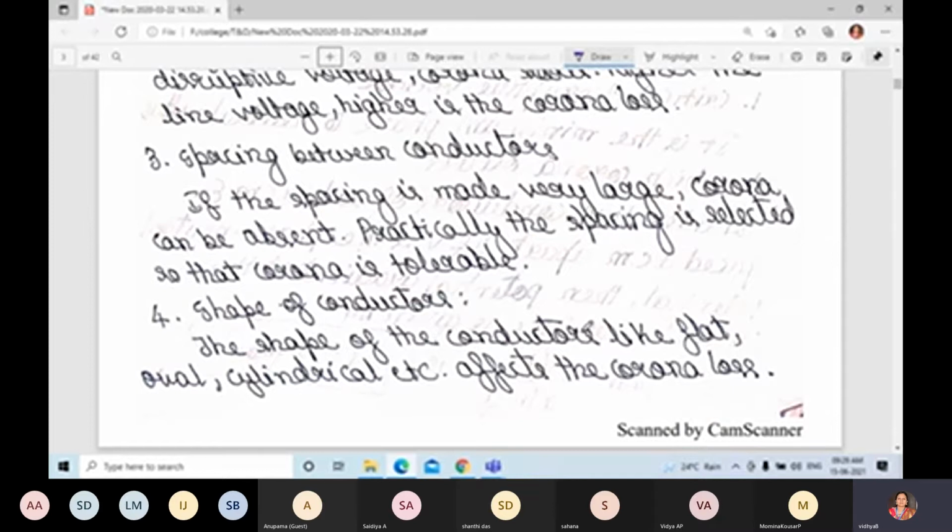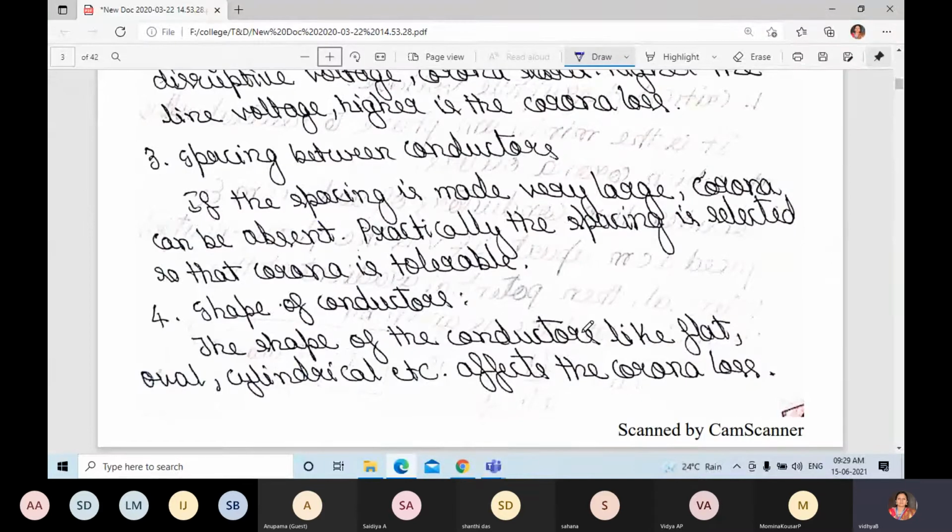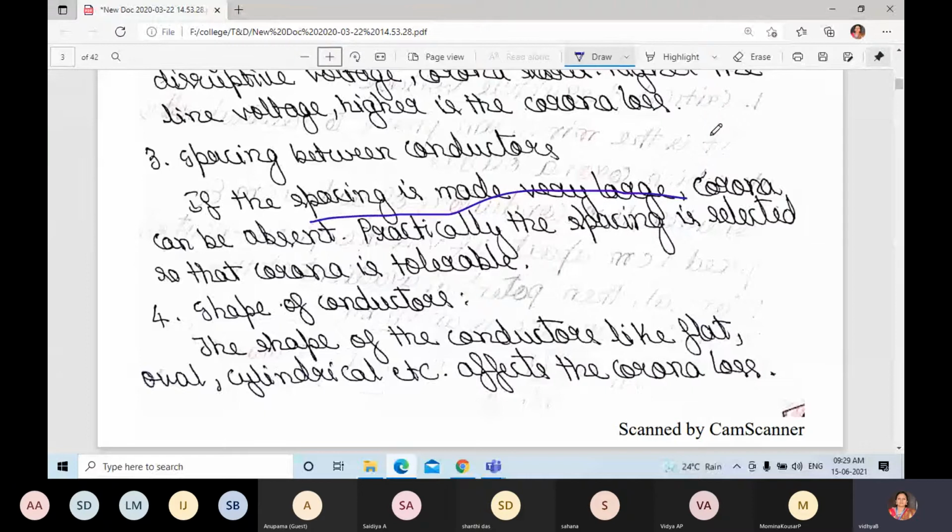Conductors are most important. If the spacing between the two conductors, for example R and Y, is made very large, corona can be absent, but practically it cannot be done.